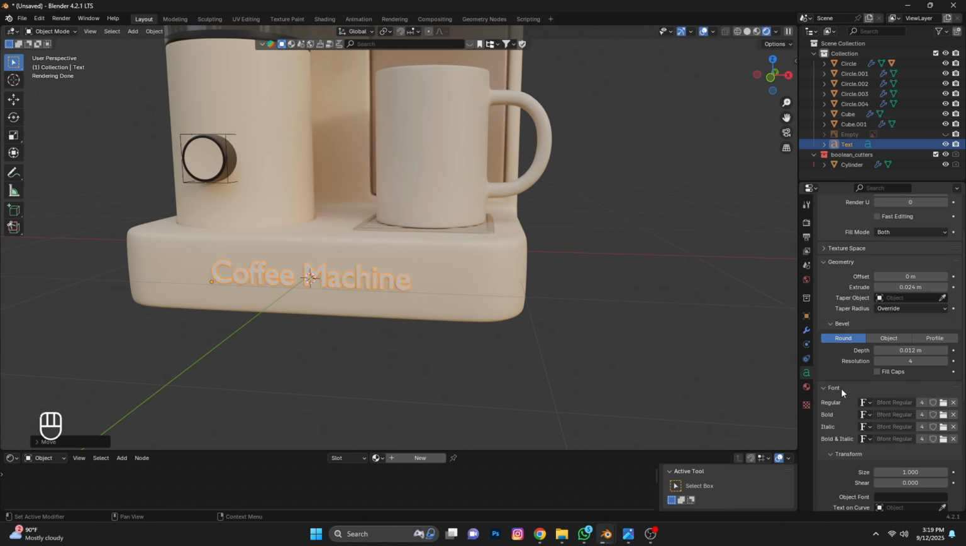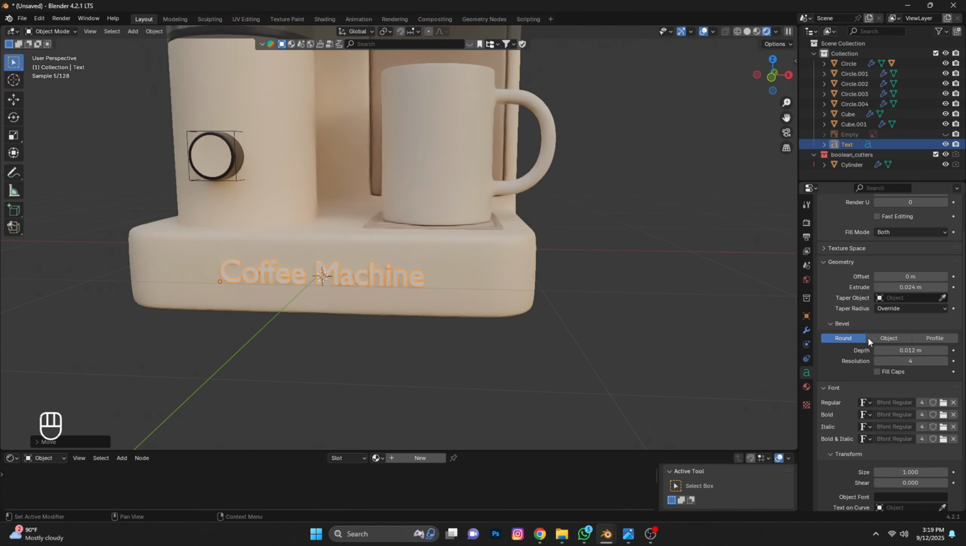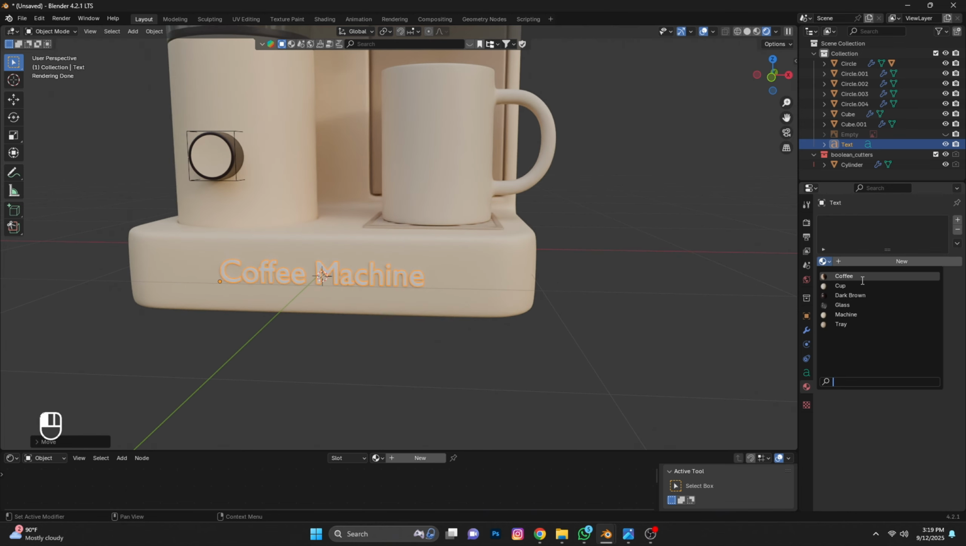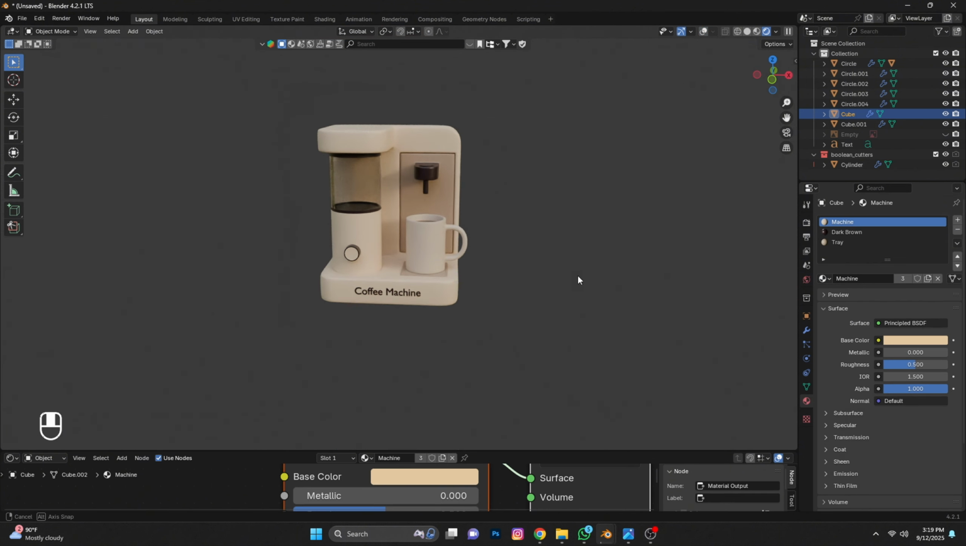And if you want to change the font, you can change it from here. Assign the material dark brown. So here is our final look.